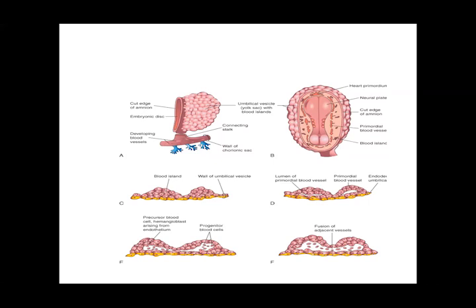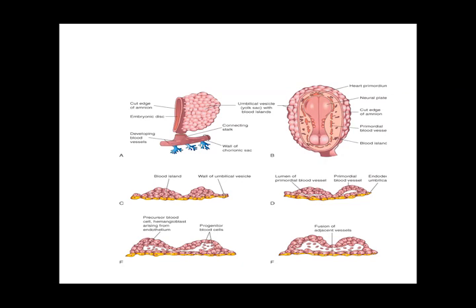They enlarge and collect together and form a gap in between. This is going to form the lumen of the blood vessel. The lining is called the endothelium on the outside, and you have the formation of the lumen of the tube, as you can see in the picture. And then ultimately these mesoderm cells are going to give rise to your blood cells.